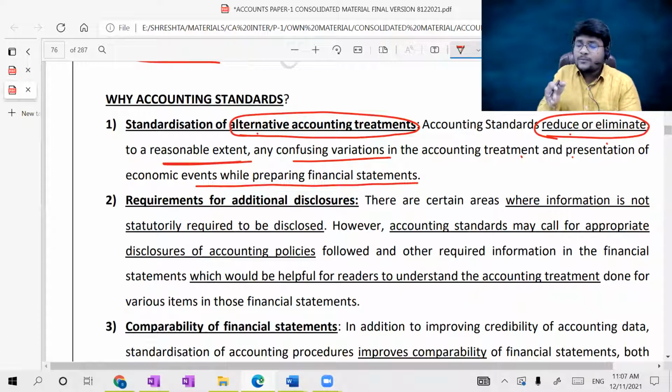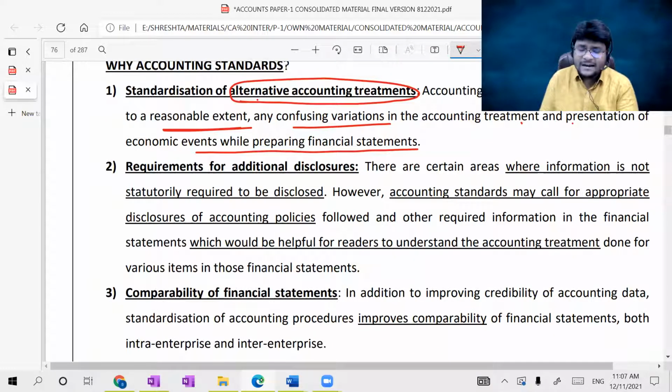Okay, but as per Accounting Standard 2, once AS 2 was introduced, out of all the methods, very few methods were suggested. That means various alternative accounting treatments were reduced through the introduction of accounting standards. And the second reason: requirements for additional disclosures. Companies Act 2013, that is Schedule 3, prescribes only certain disclosures. But accounting standards will specify certain additional disclosures which can enhance the decision of the decision maker.